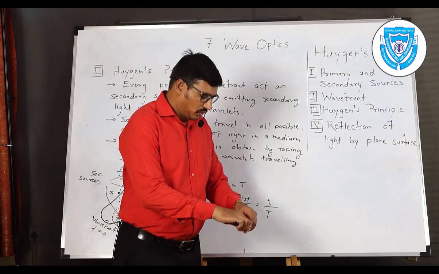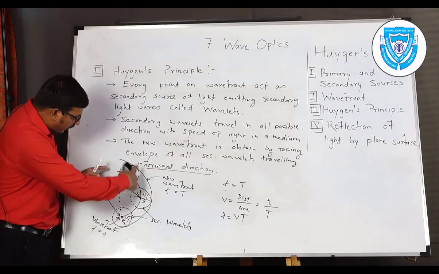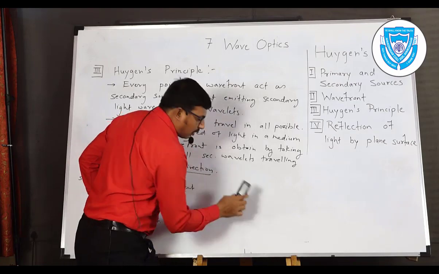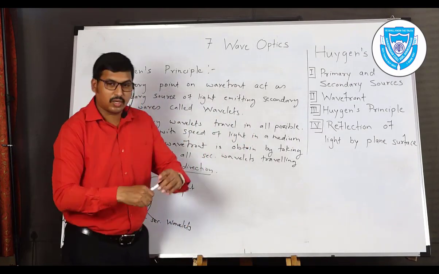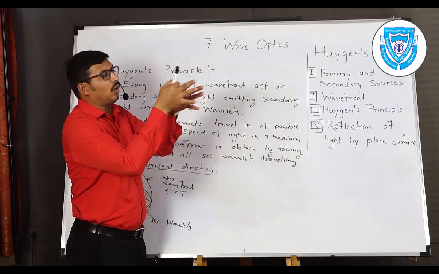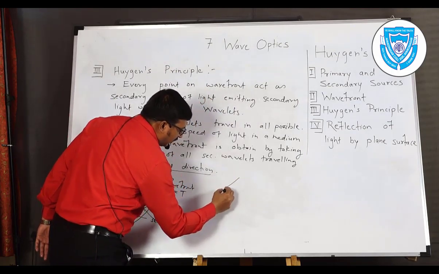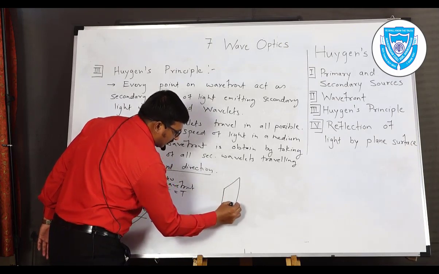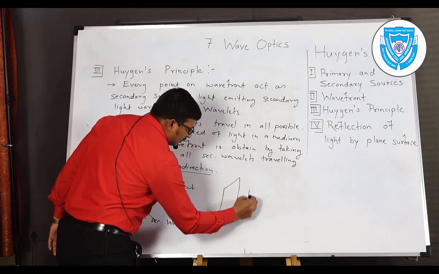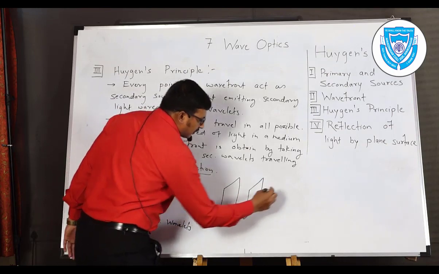Now we have the second construction, of plane wavefront. So this is construction of the spherical wavefront. Similarly, we have the construction or the diagram of plane wavefront. In case of plane wavefront, the light source is very far, and light coming from that source is all having parallel direction. Suppose we consider the plane wavefront like this. So first plane wavefront, then second plane wavefront, which are parallel to each other like this.